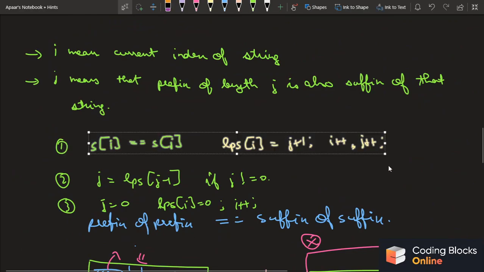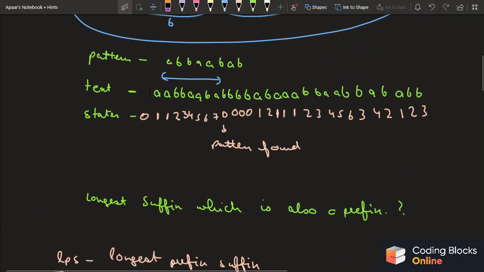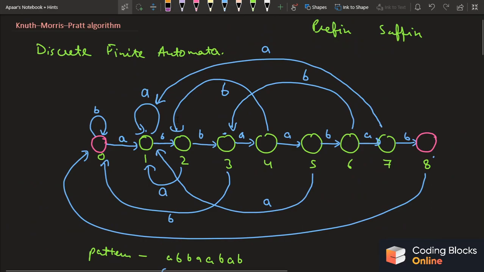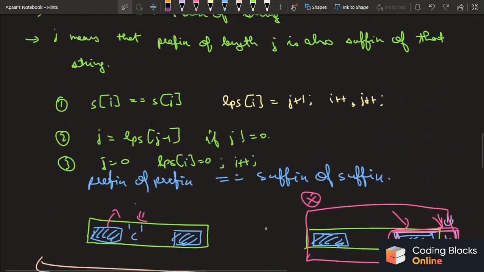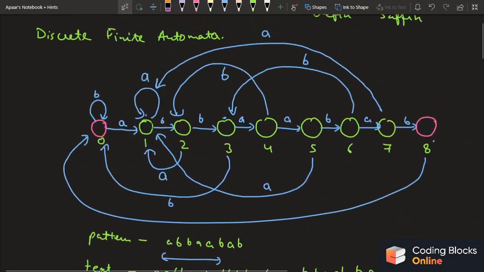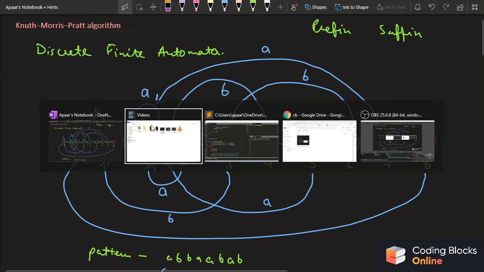I actually tried my best, and the rest is up to you. You should try to understand it. It's a little trickier topic, but it's not that tough. Everything lies in this diagram. So now let's try to match a pattern with a text.